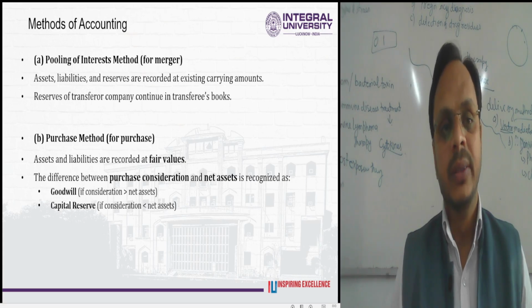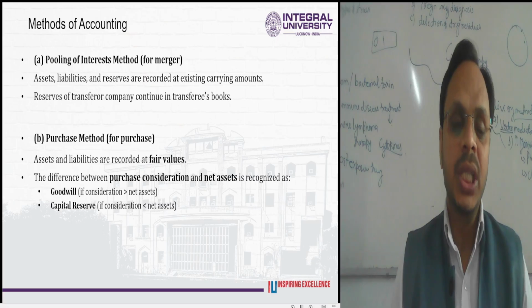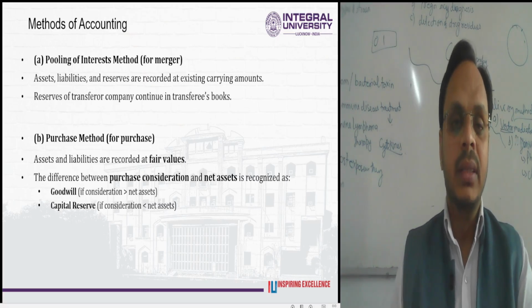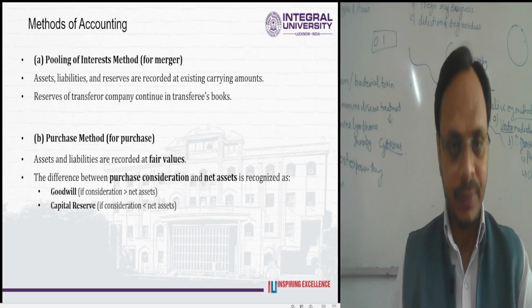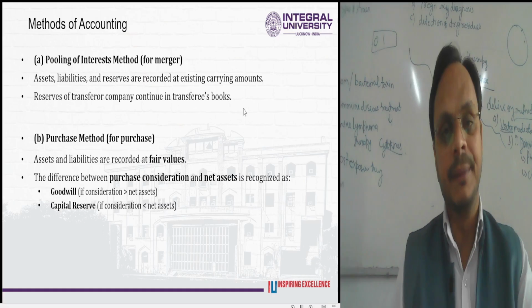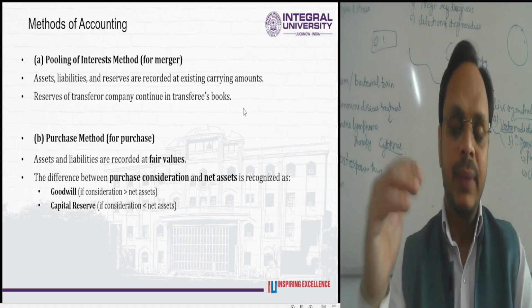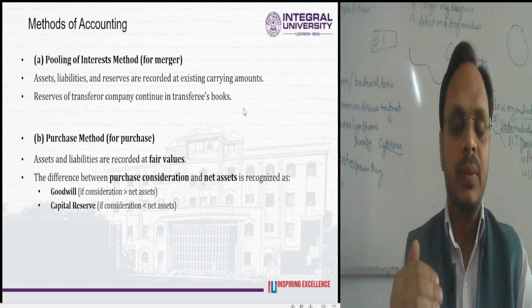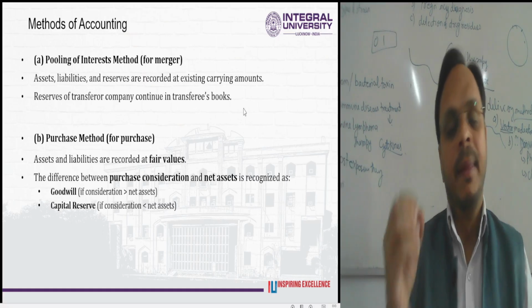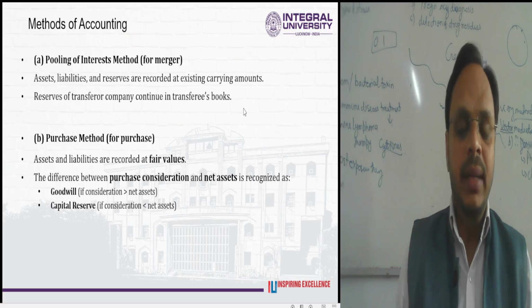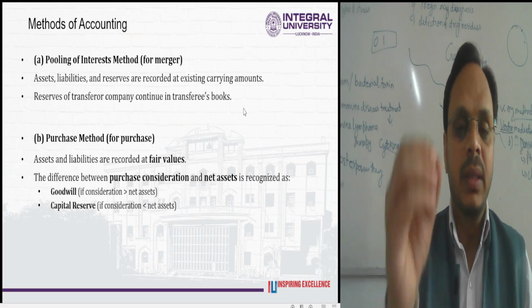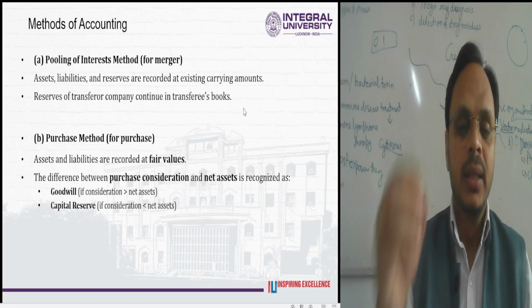The first matter of discussion: in the case of an amalgamation in the nature of the merger, assets, liabilities and reserves are recorded at the existing carrying amount, not the fair value. That means as per the balance sheet of the transferor company, at the existing value. For instance, suppose the balance sheet of X Limited has a liability named creditors amounting to rupees 40 lakh.